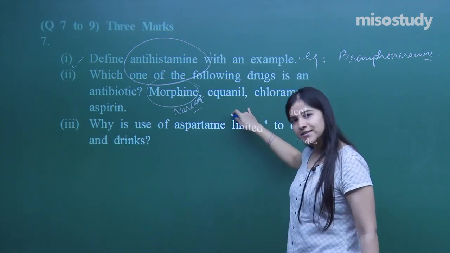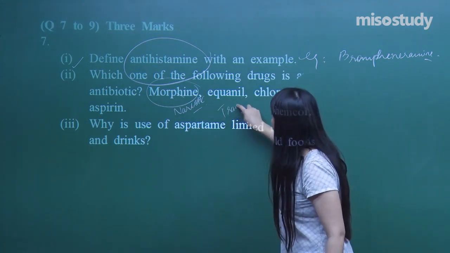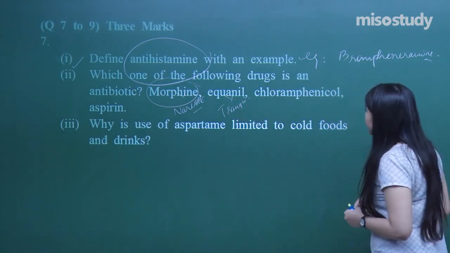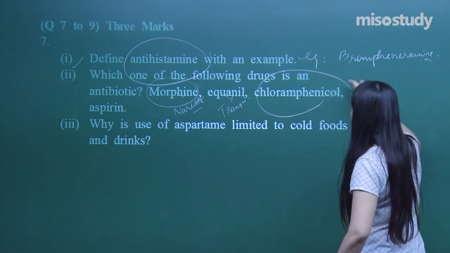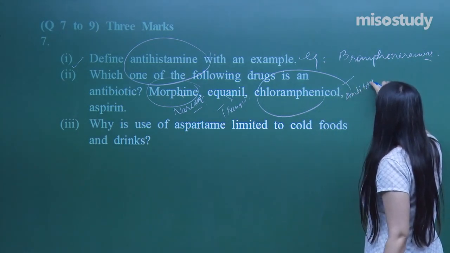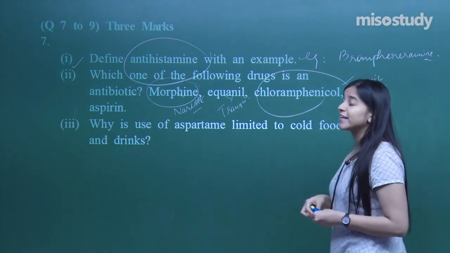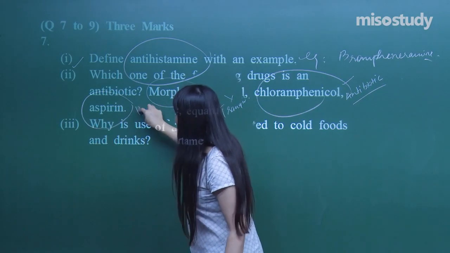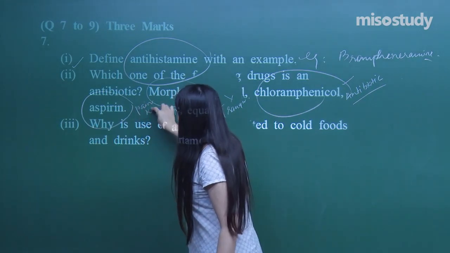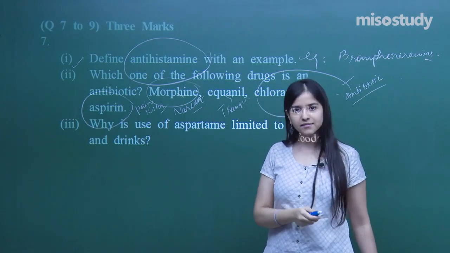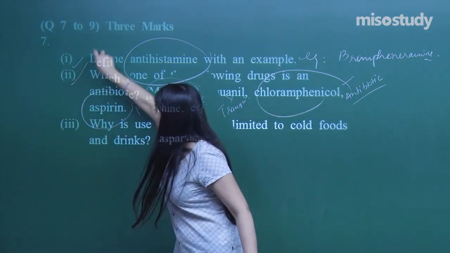Equanil, it's a tranquilizer, I just told you, right? Not included. Chloramphenicol, yes, that is the answer, that is the antibiotic. And in fact it is the bacteriostatic antibiotic. What about aspirin? Aspirin is again a painkiller, analgesic, non-narcotic analgesic. Clear? So that completes part number 2.